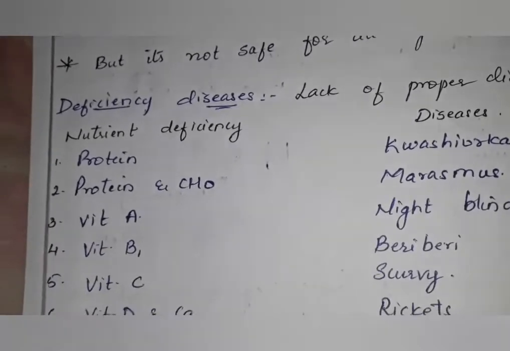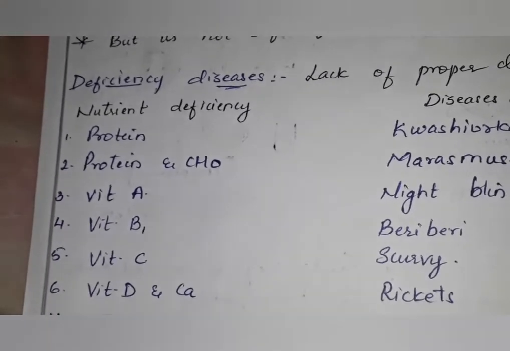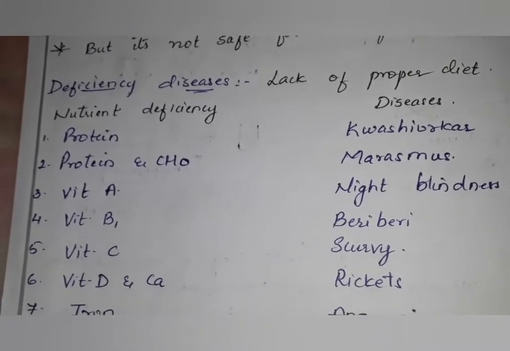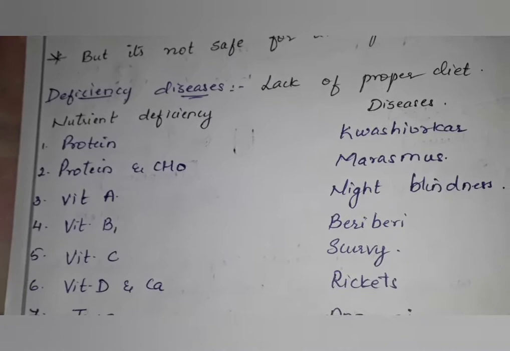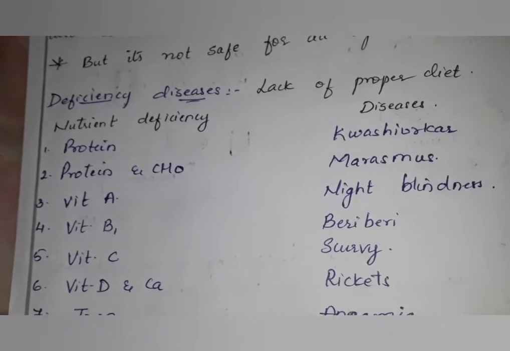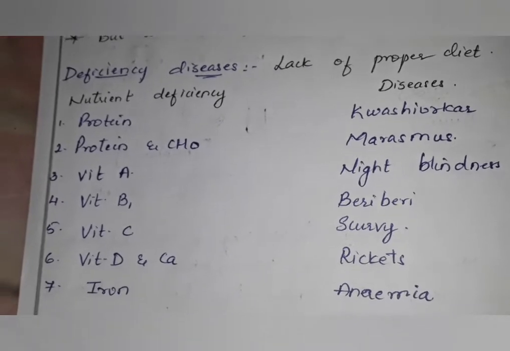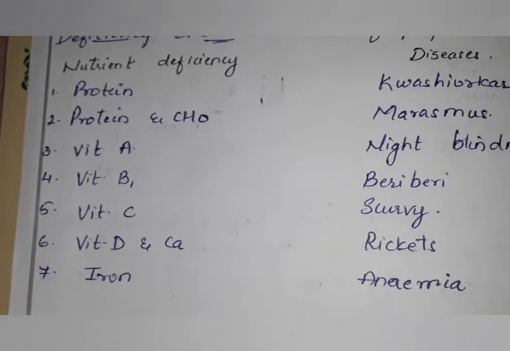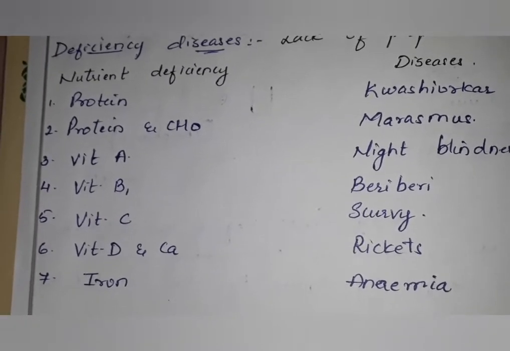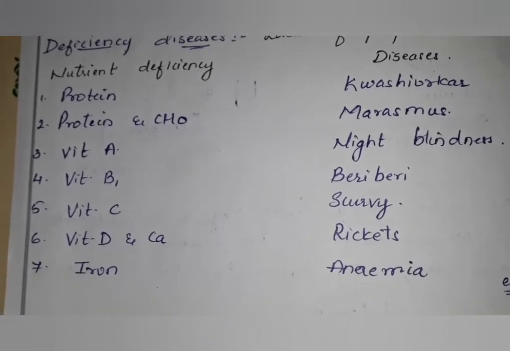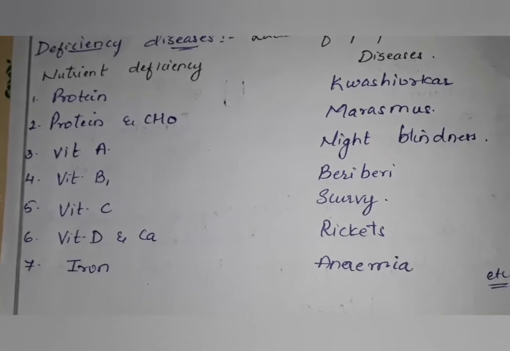If any nutrient is lacking in our food, then it will lead to deficiency diseases. Lack of a proper diet will lead to deficiency diseases. We will learn some of the deficiency diseases. What are those? Protein deficiency will give you Kwashiorkor. Protein and carbohydrate deficiency will give you marasmus.